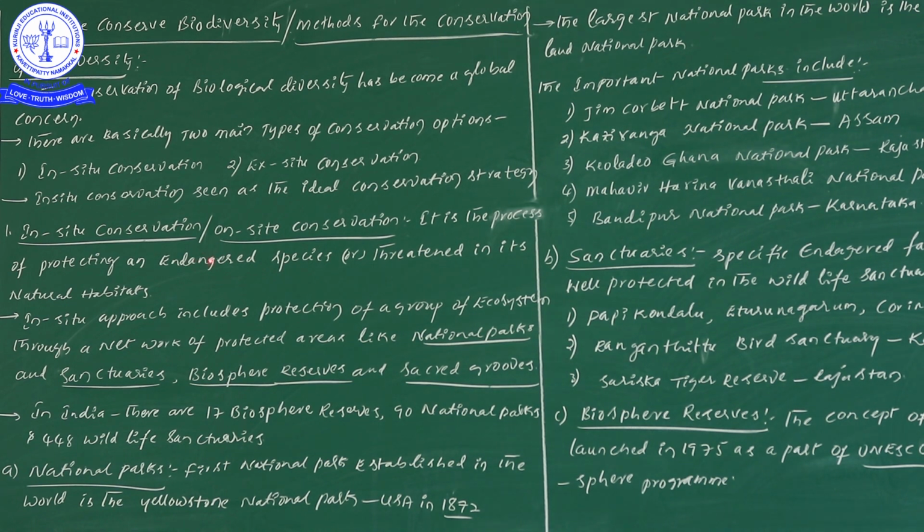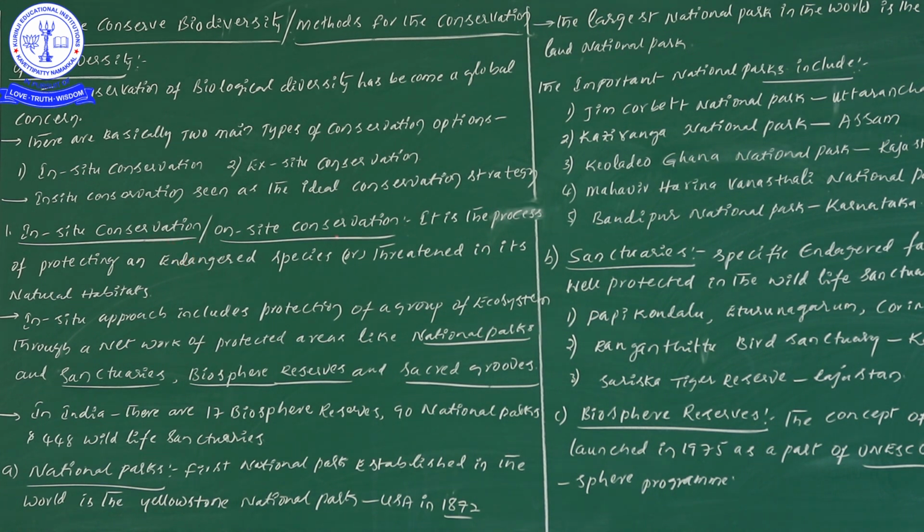In situ conservation: we save the entire forest to save the tiger. Suppose we would like to save the tiger, then we save the entire forest. For saving a tiger, we are giving protection to the entire forest. That is the best example of in situ conservation.